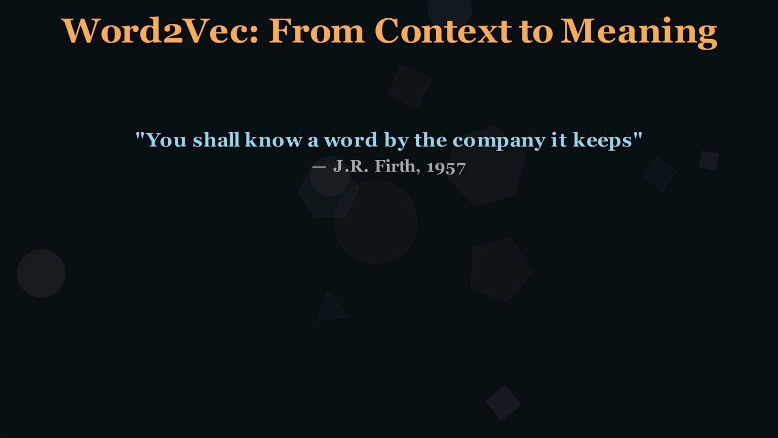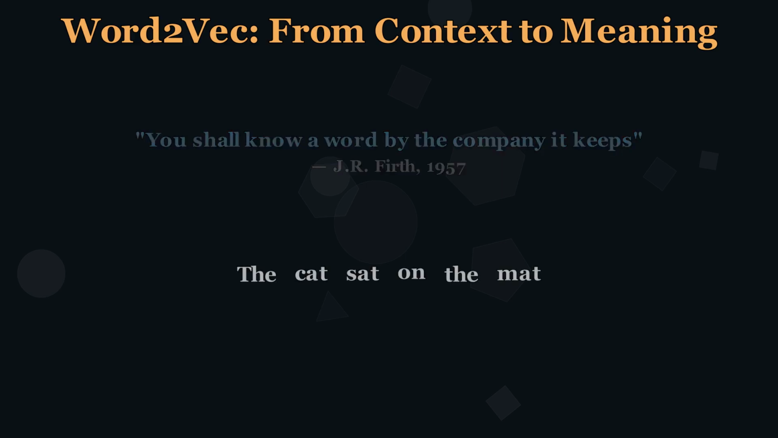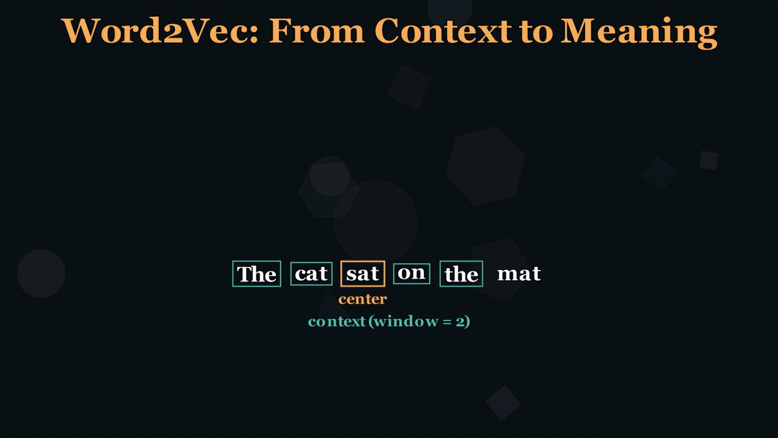J.R. Firth, 1957. Take a sentence. The cat sat on the mat. Slide a window across it. The center word is sat. The context words are everything within the window. Words that share similar contexts end up with similar meanings. That is the distributional hypothesis.